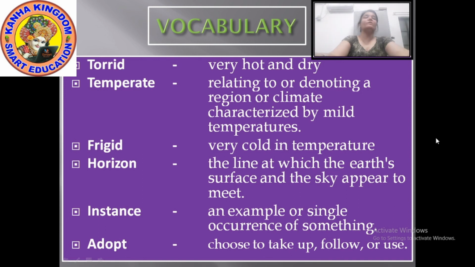Next, horizon. What is horizon? Horizon is a line at which the earth's surface and the sky appear to meet, where you see that the earth and the sky are meeting each other. Such a line is known as the horizon.